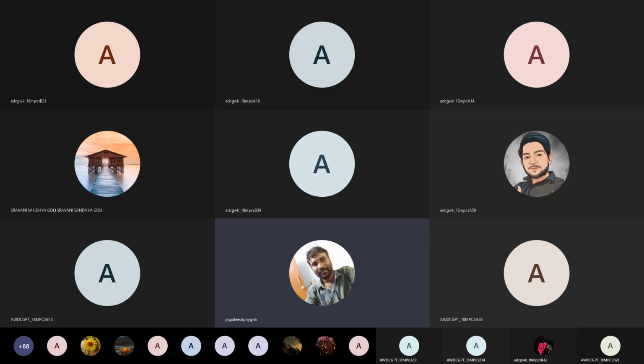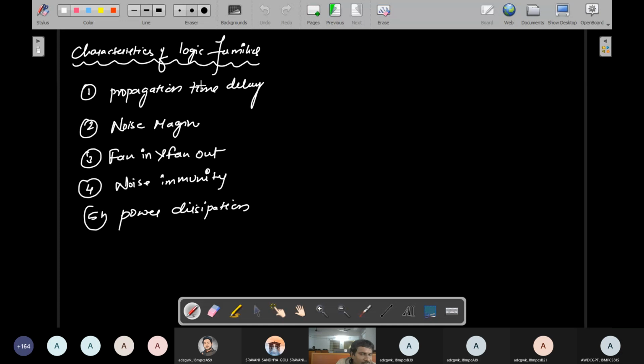So in this class, in this session, I'll explain some important concepts like characteristics of logic families. I'll derive each one of the characteristics on the next page, so I'll move to the next page.